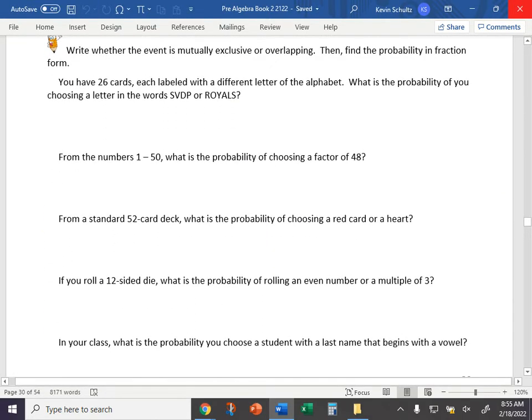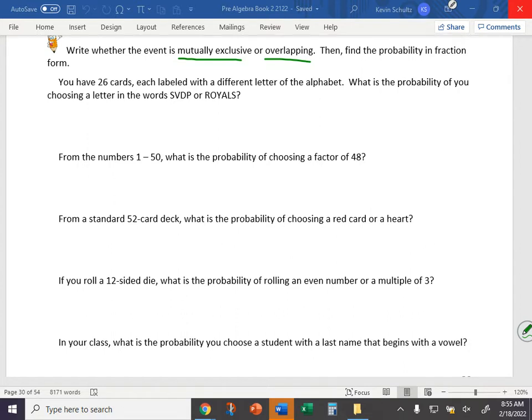It says, write whether the event is mutually exclusive or overlapping, then find the probability in fraction form. So we have to first identify and then find it. You have 26 cards, each labeled with a different letter of the alphabet. What is the probability of choosing a letter in the words SVDP or Royals? First of all, is this overlapping or is it mutually exclusive? Do you have any outcomes that would occur more than once or satisfy more than one successful outcome? Yes. The S, since the S shows up in both of them.